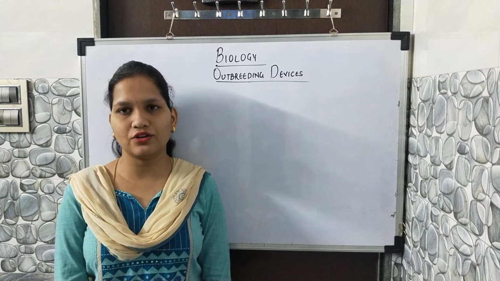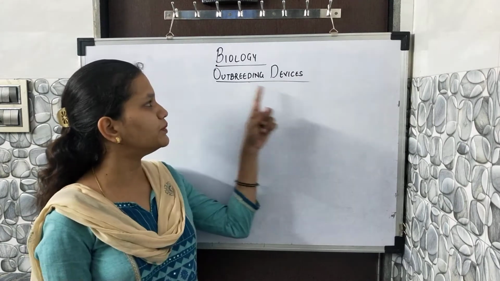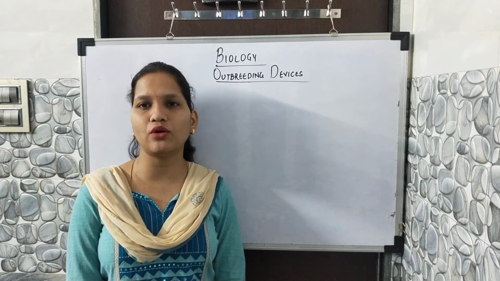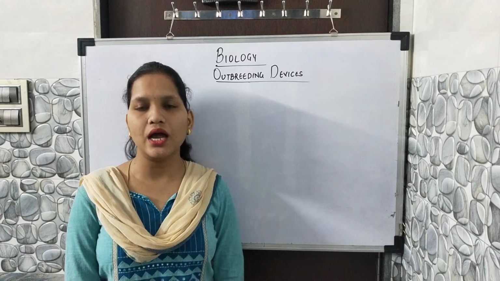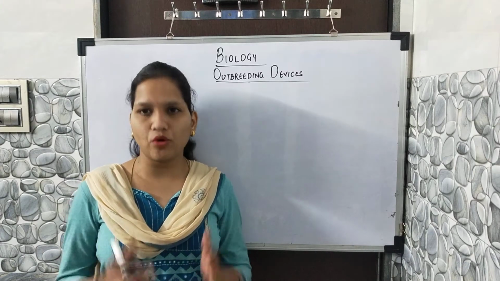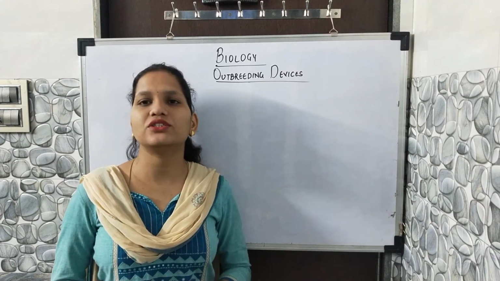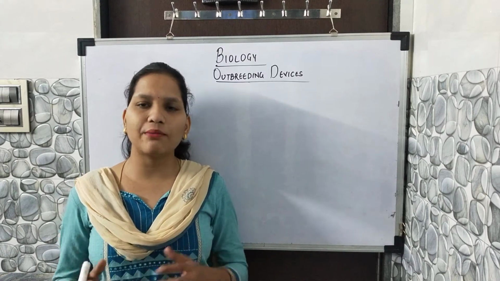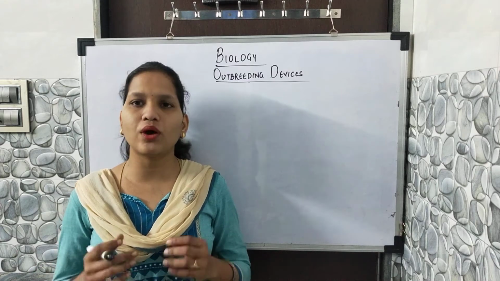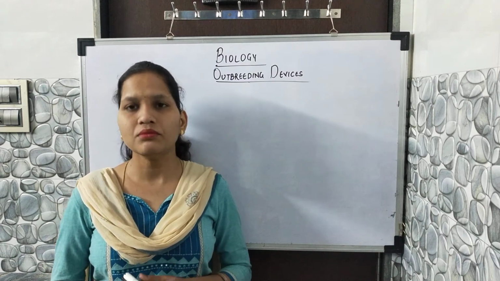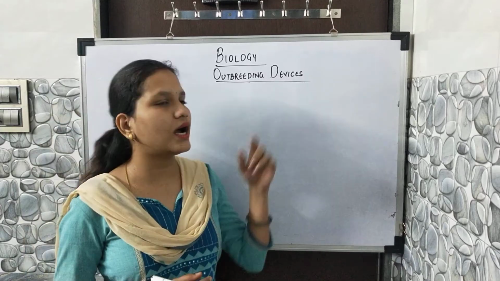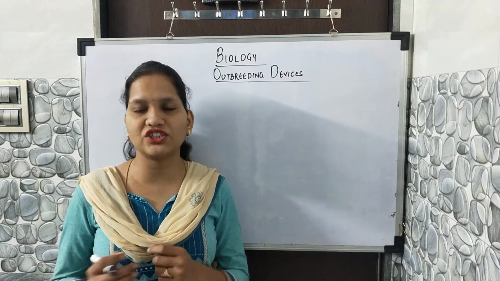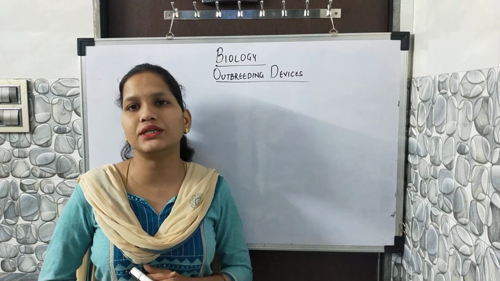Yes, today is our new topic, and the name of the topic is Outbreeding Devices. In the earlier videos, we have discussed the development of male and female gametophyte, and also pollination, its types and its two agents, biotic as well as abiotic agents. So why am I telling you about these earlier videos and emphasizing pollination? Because when we are discussing outbreeding devices, there is some correlation between pollination and outbreeding devices.